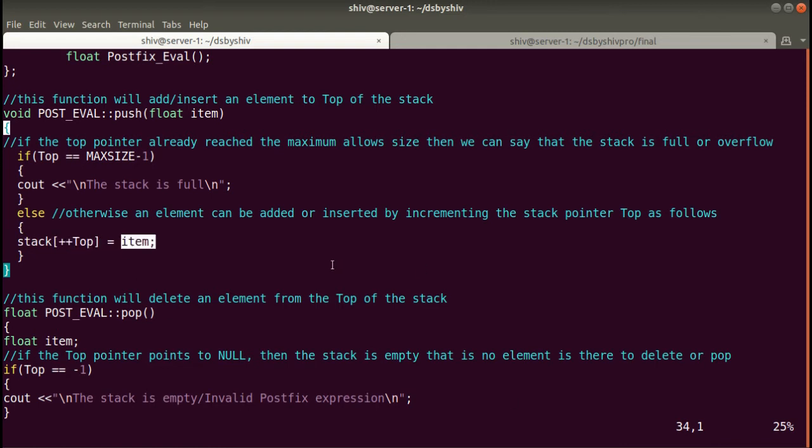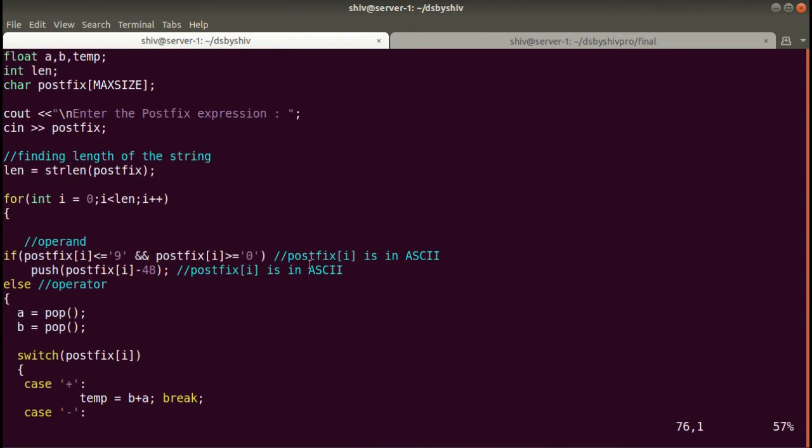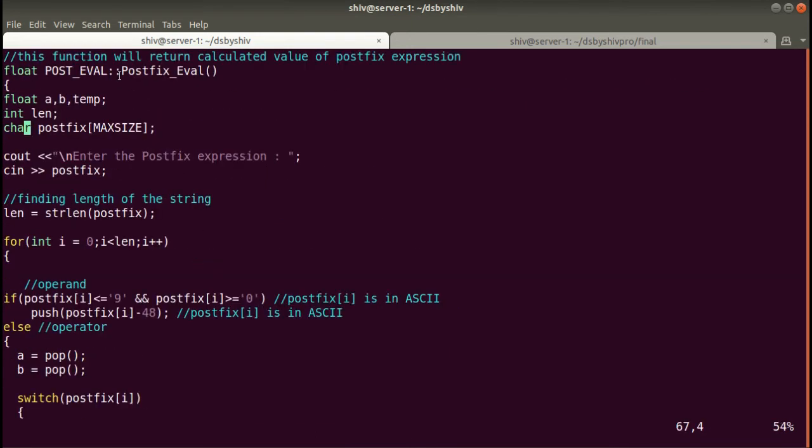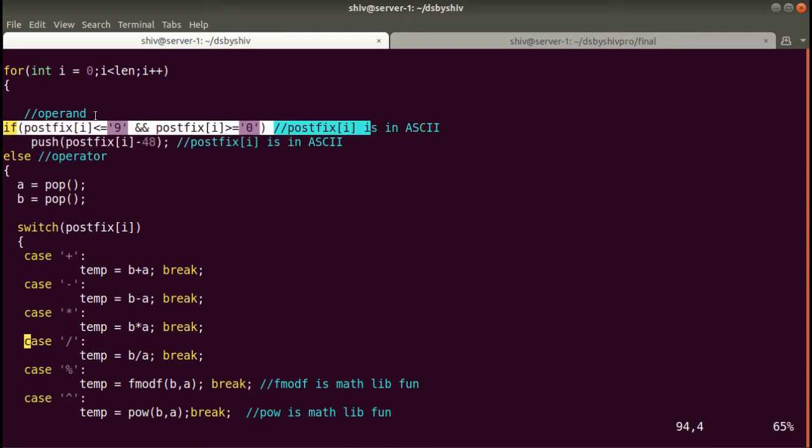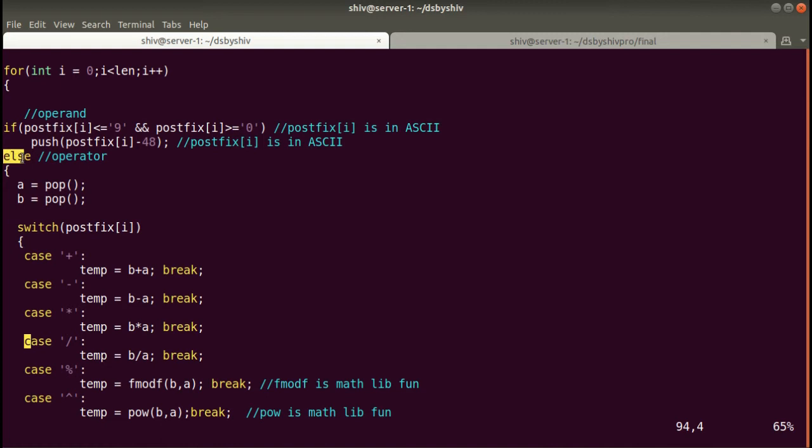Control will again come back to postfix eval, at this line. When this statement is executed and the condition is not true, we go into the else statement. Actually, in the if statement we were checking for the operand value, and in the else statement we are checking the operator value. So if there is no operand in the expression at this particular index, then we will go into the else part and check for the operator.